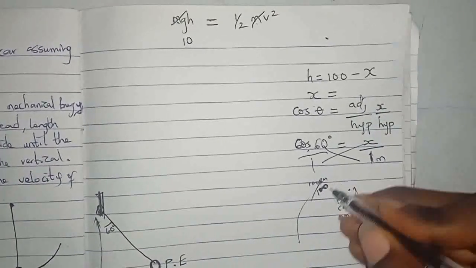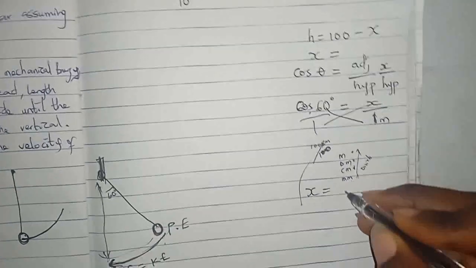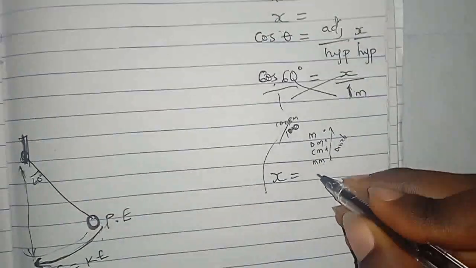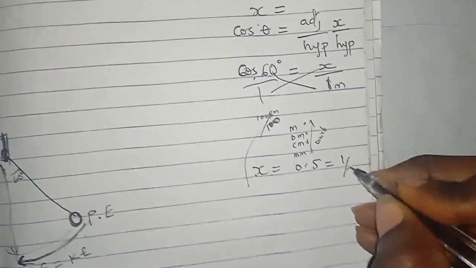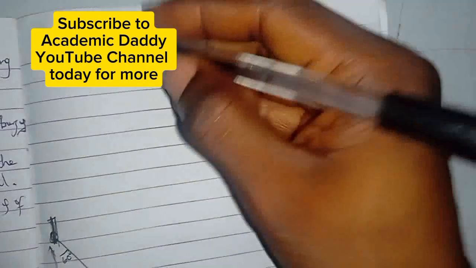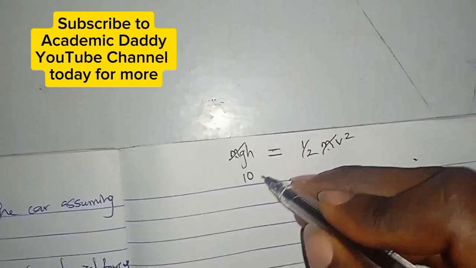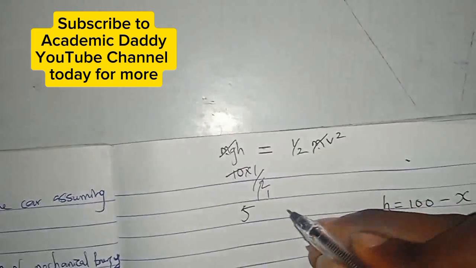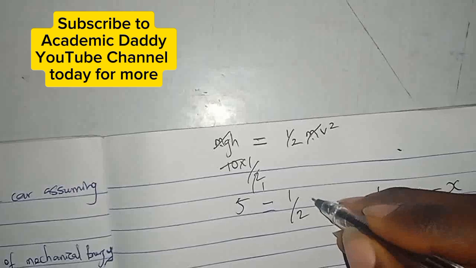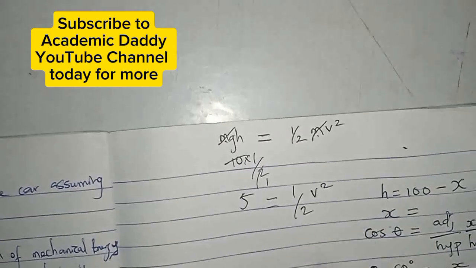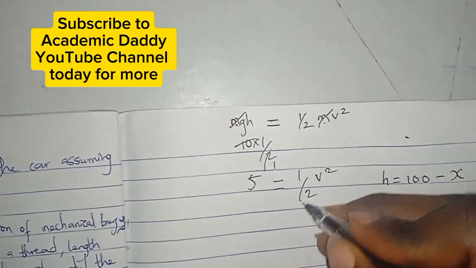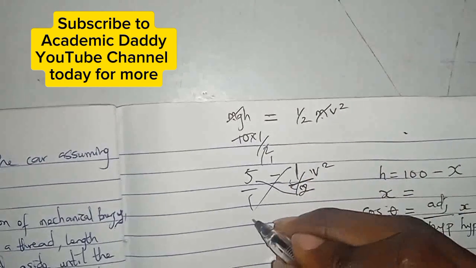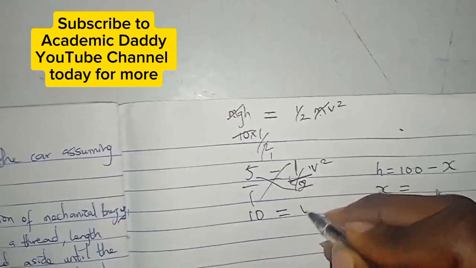Cross multiply. You get x is equal to 1 times cos 60. And cos 60 is what? Let's find out. Cos 60 is 0.5, which is equal to half. Okay, so which means that we can go back here and say that this is 10 times half, which is 5. So 5 equals half v square. We can cross multiply, so we have 5 times 2, 10 equals v square.